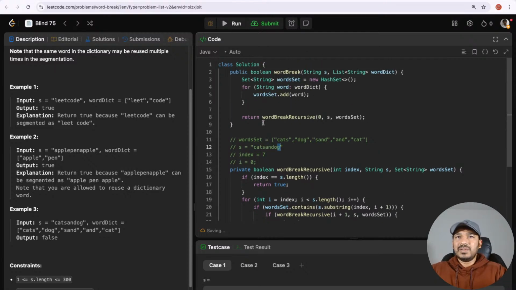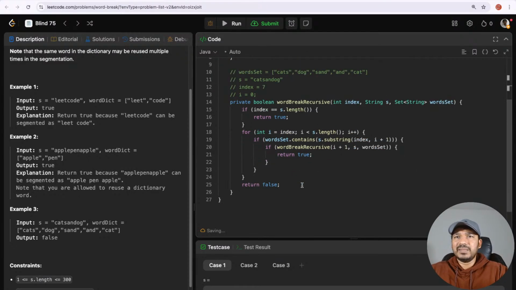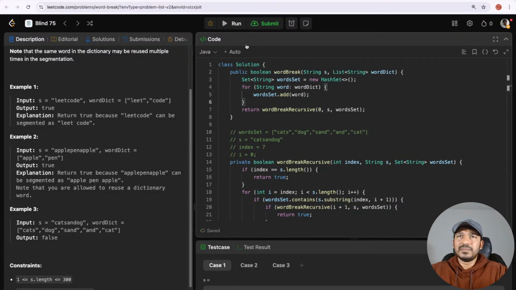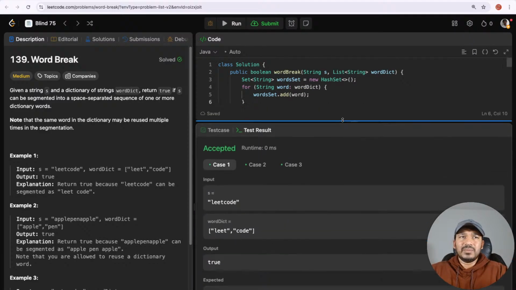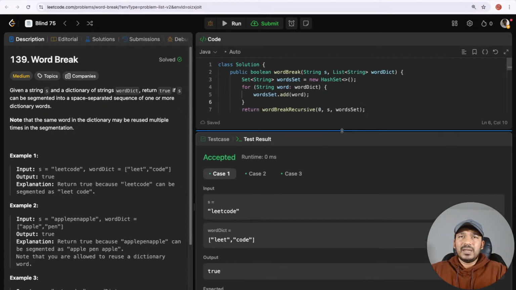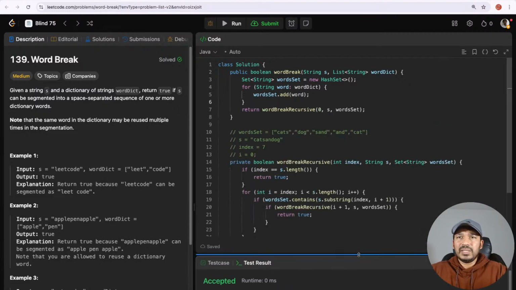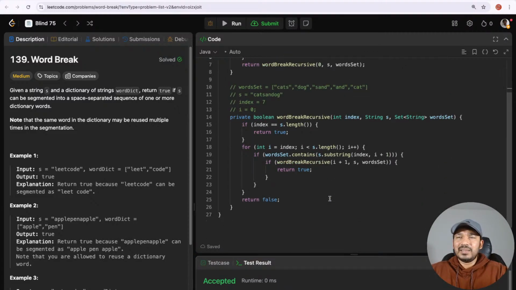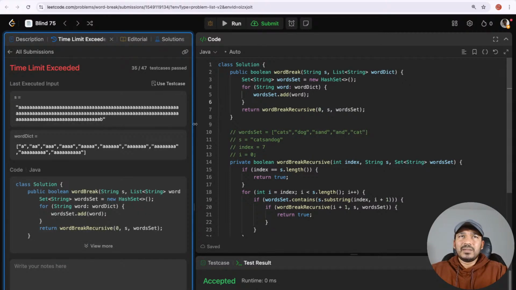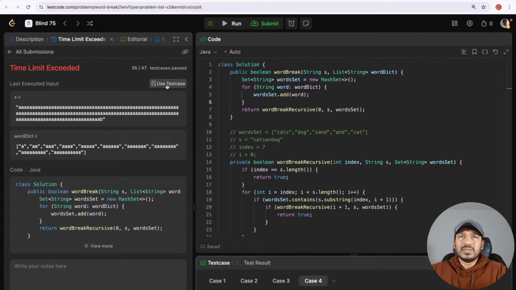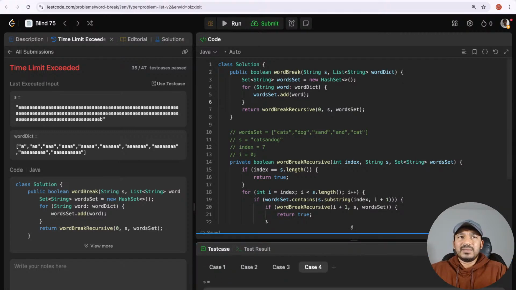Let's run this one for these basic examples and see if it works. Okay, we can see for the base examples, it works. I'm not sure if I want to do any optimizations yet. Let me check that one. Let's submit this and try. Okay, so the time limit exceeded for one of the use cases here. So we can see firsthand here.